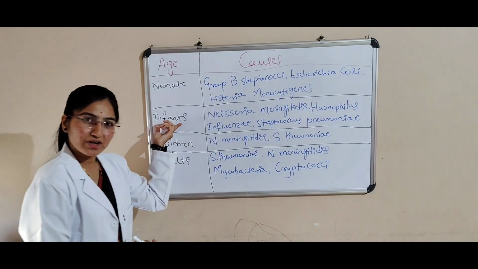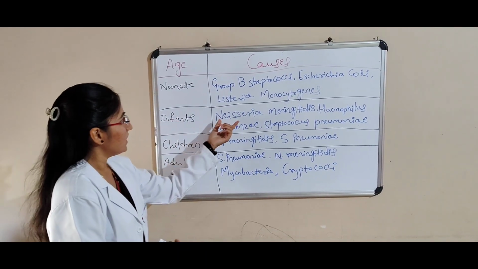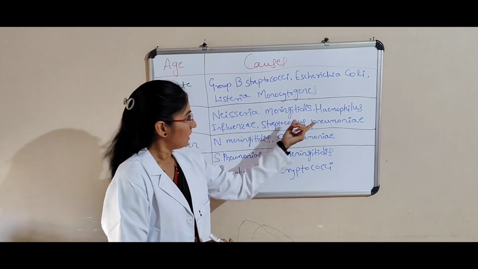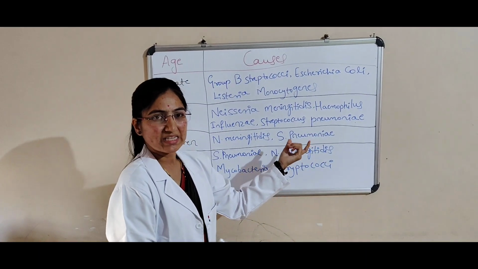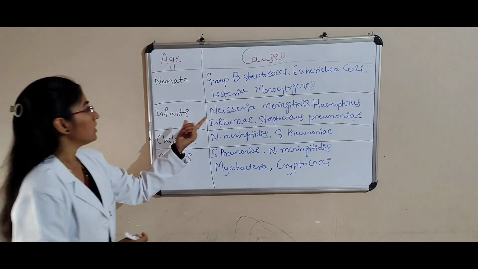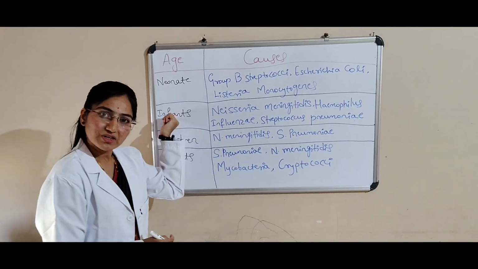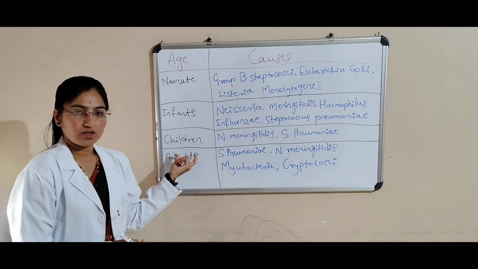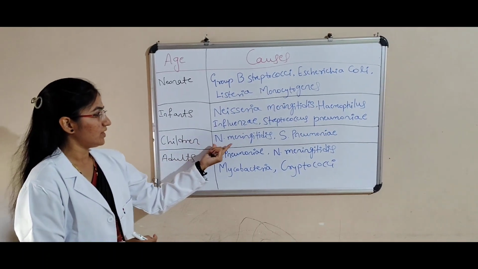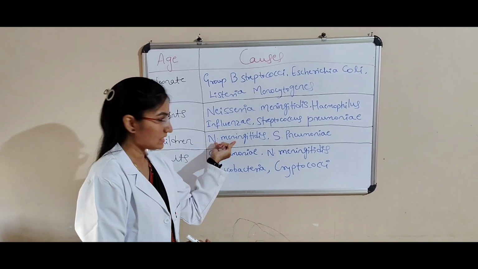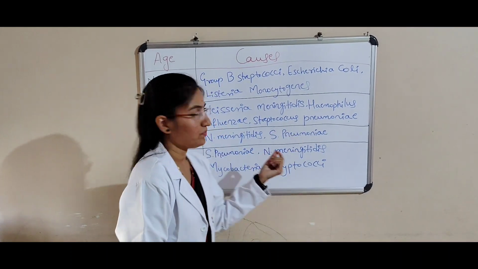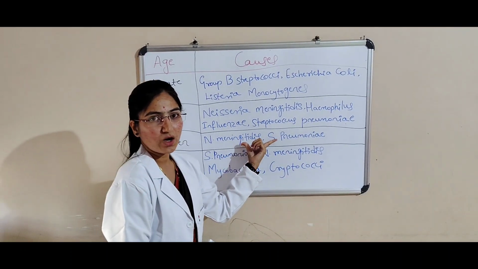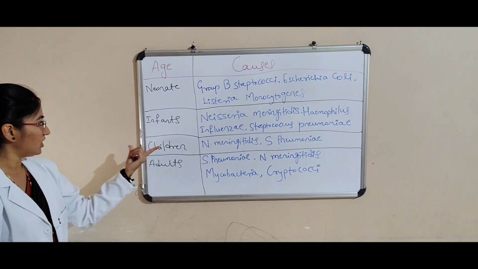And then the infants. For the infants: Neisseria meningitidis, Haemophilus influenzae, and Streptococcus pneumoniae. These are the bacteria causing meningitis for the infants. And next, children. For the children: Neisseria meningitidis and Streptococcus pneumoniae. These are the two bacteria causing meningitis for the children.